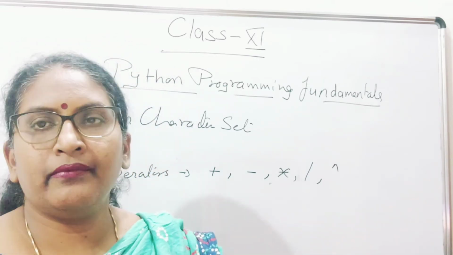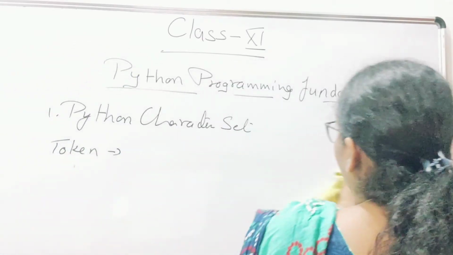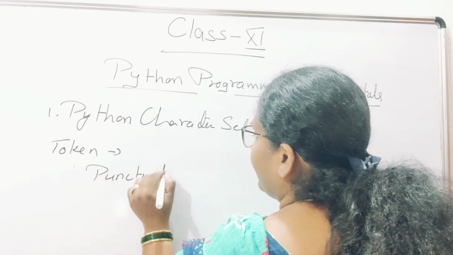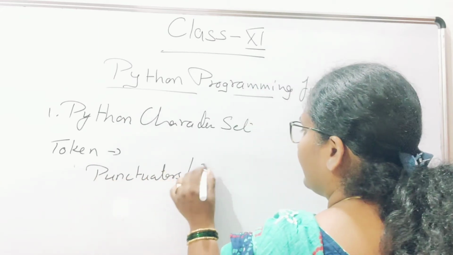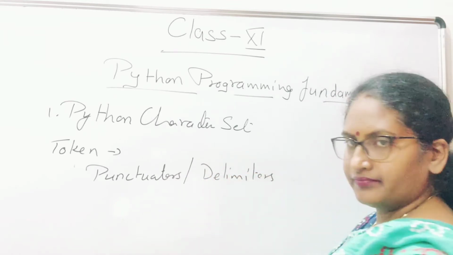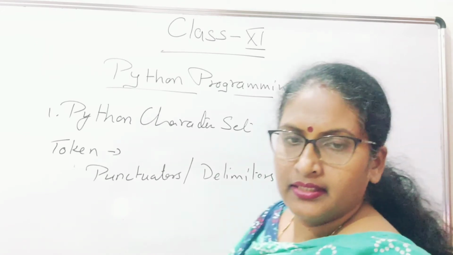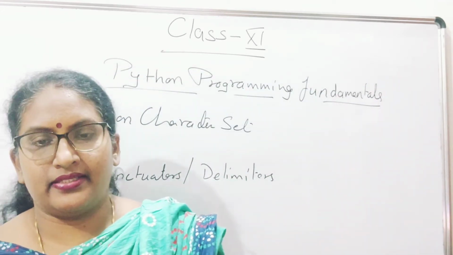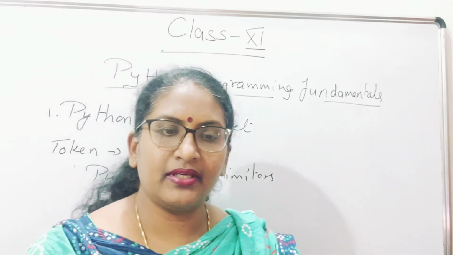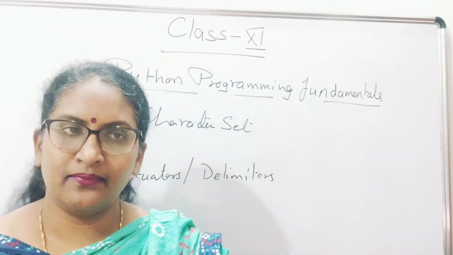Next is punctuation, or we call it punctuators or delimiters. What do you mean by punctuators or delimiters? These are the symbols which can be used as separators of the values or to enclose some values.